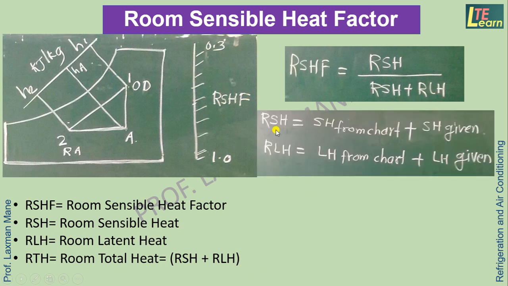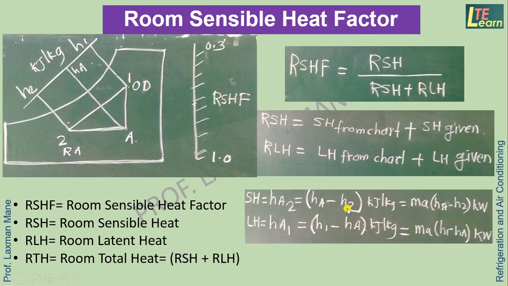Here for the room we can find RSH is equal to the sensible heat from the chart, meaning HA minus H2, in kilojoule per kg. If we want to find it in kilowatt, we can multiply it by the mass flow rate of air.